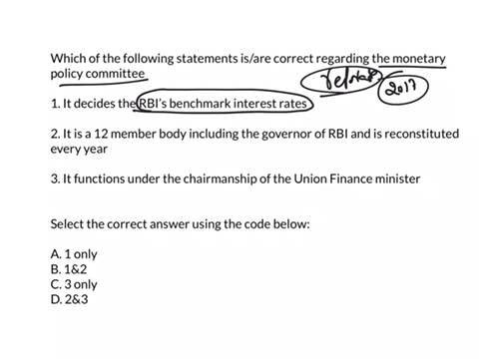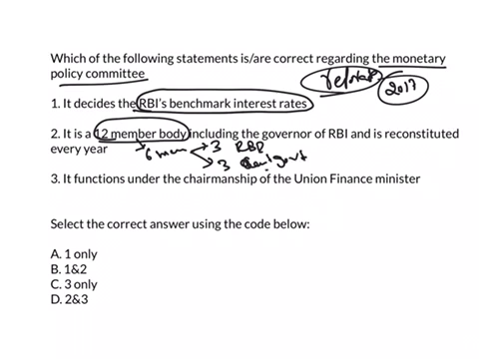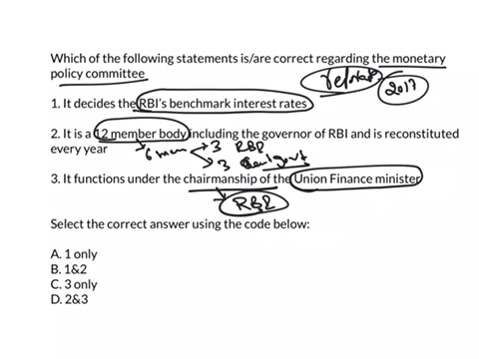We have seen that this Monetary Policy Committee is a 6-member executive body which comprises of 3 members from RBI and the other 3 will be nominated by the central government. It functions under the chairmanship of Union Finance Minister. We have seen that the chairman, that is RBI governor, is the ex officio chairman of this Monetary Policy Committee. So, as both the statements 2 and 3 were wrong, only one is correct. So, the answer here is A.